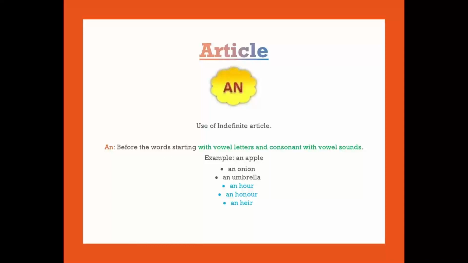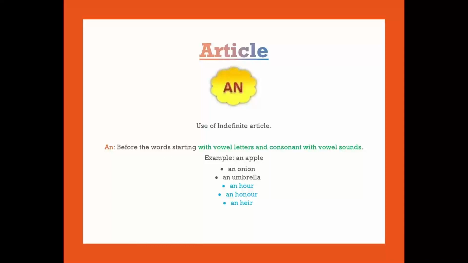Dear children, we can use the article an before words like hour, honor, honors, heirloom, heir, etc. They are actually words starting with consonant letters, but we can use an before them. What is the reason? Because they are starting with the consonant letter H, but they have a vowel sound. So we can use the indefinite article an before them.